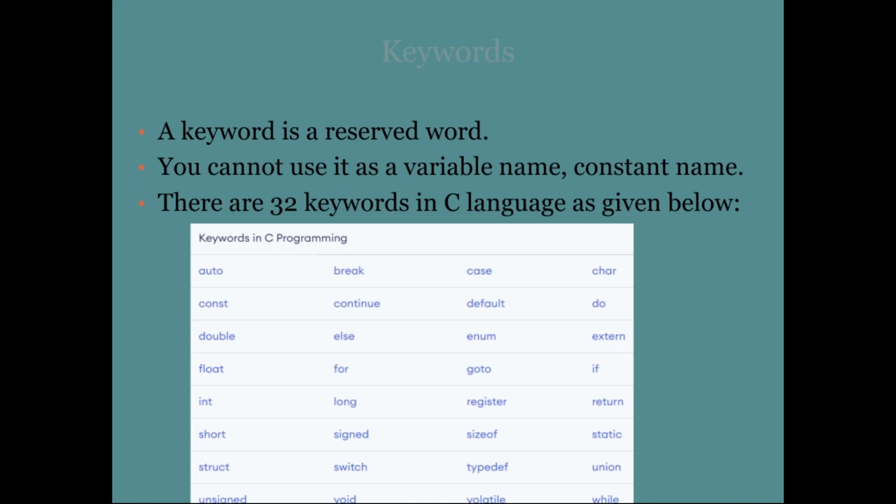So these 32 keywords are auto, const, double, float, int, short, struct. These double, float, int, short, struct are primitive data types. Then unsigned, break, continue, else, for, long, signed, switch, void, case, default, enum, goto, register, sizeof, typedef, volatile, char, do, extern, if, return, static, union, while. These are the 32 keywords, and you cannot use them as variable names or constant names. So a keyword is a reserved word.